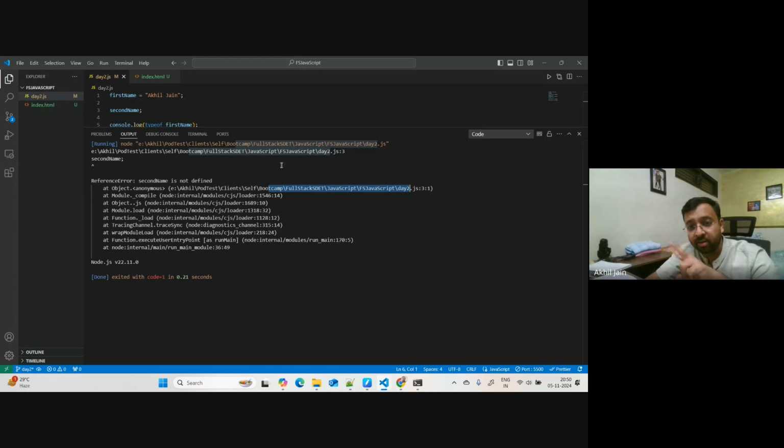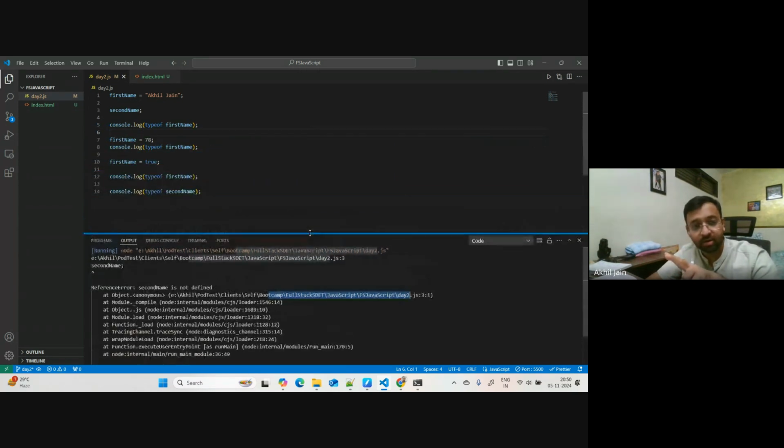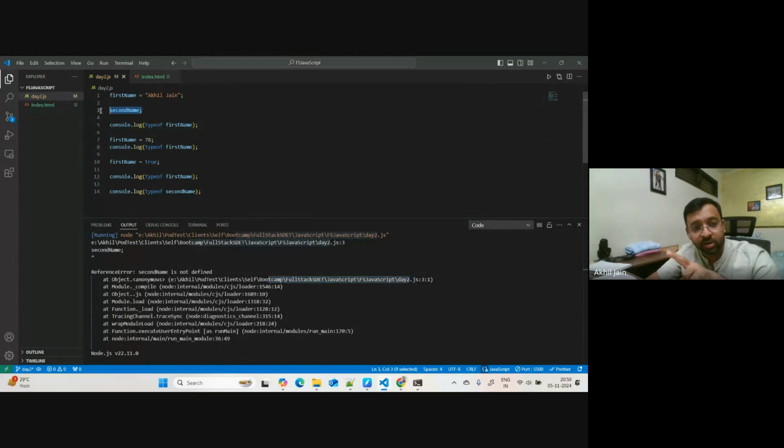So again, try to understand. There are two different cases now. If I don't do this, it is throwing the error at which line? It is throwing the error at line number 3 here. Is not defined. What is really happening here is that, okay, how should I explain this? I'll explain this afterwards. I think we need to understand functions first, so I'll explain this afterwards.